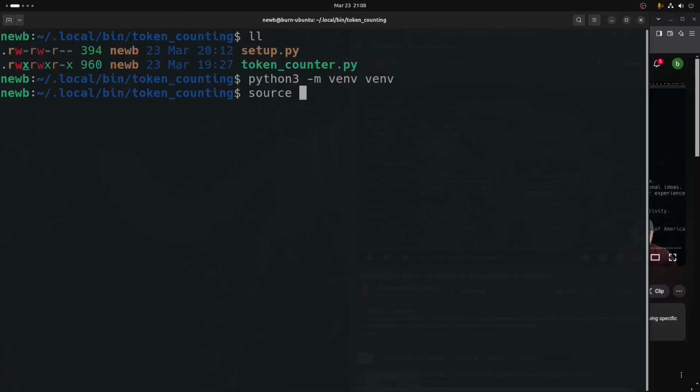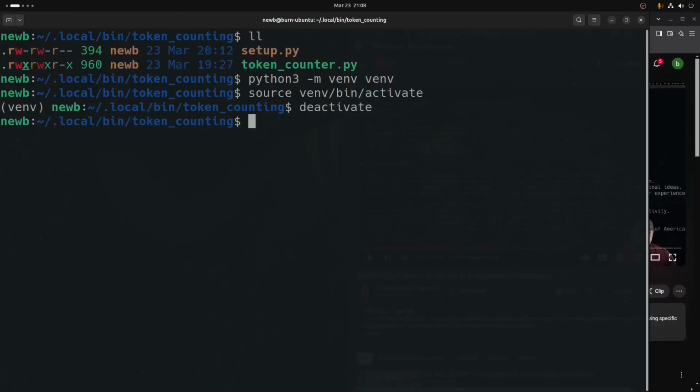Also, by typing source, the name of the virtual environment, which in this case is venv, bin, and then the activate shell program or whatever it is in there. And that would do that. And then you would just type deactivate to get rid of it. And obviously I aliased venv, and deenv is going to deactivate this when we're done.